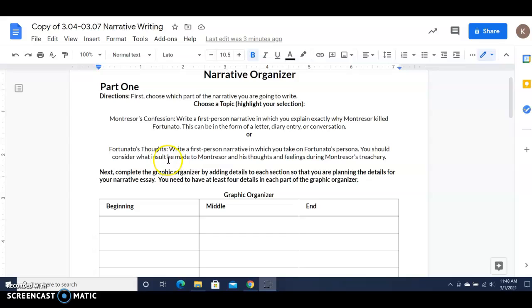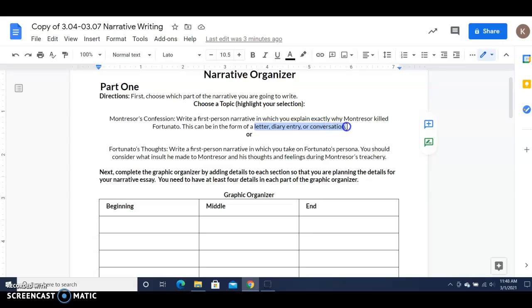Okay. All right. So you can do that choice. Your second choice is Fortunato's thoughts. All right, where you're going to write a first person narrative, which you take on Fortunato's persona. You should consider what insult he made to Montresor and his thoughts and feelings during Montresor's treachery. All right, so you are either writing in first person using I from Montresor's point of view, and you're explaining why you killed Fortunato.